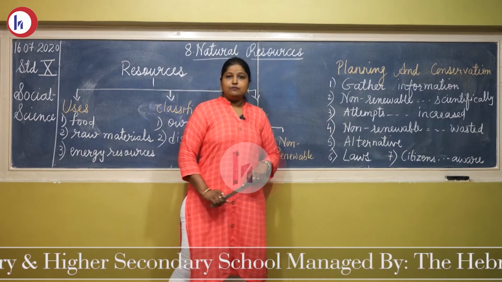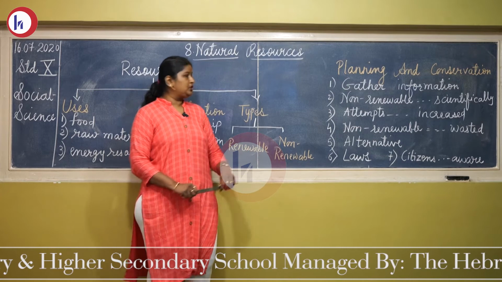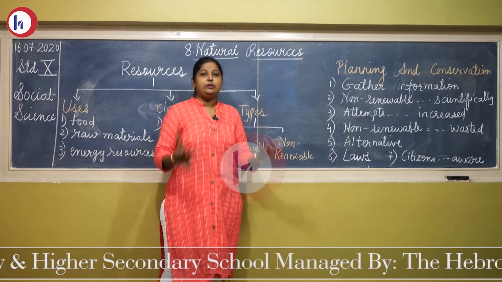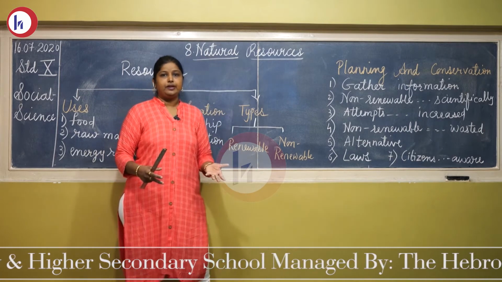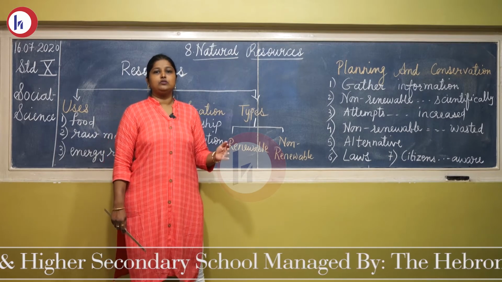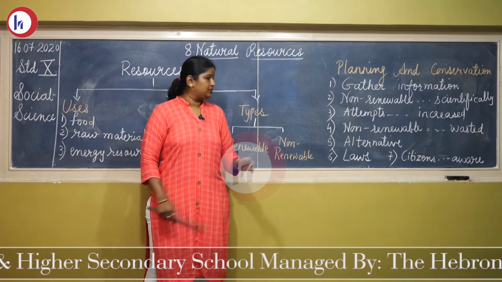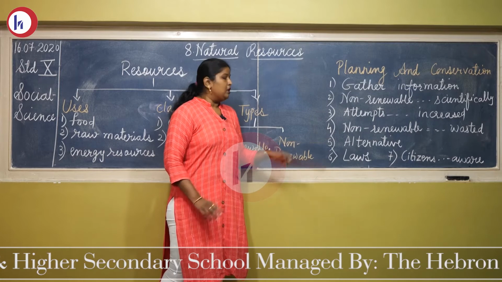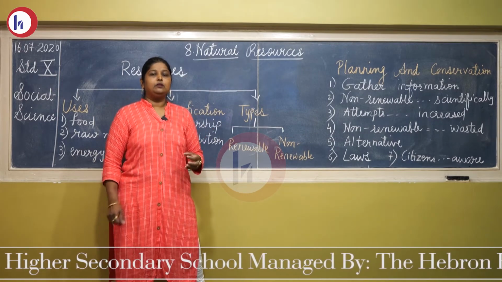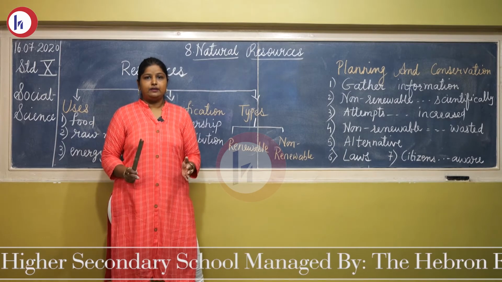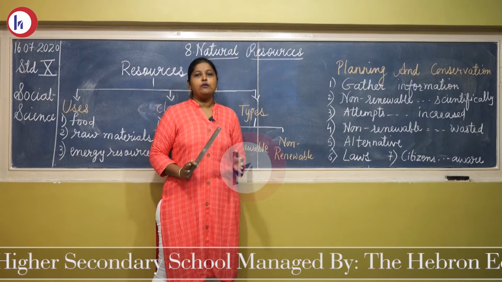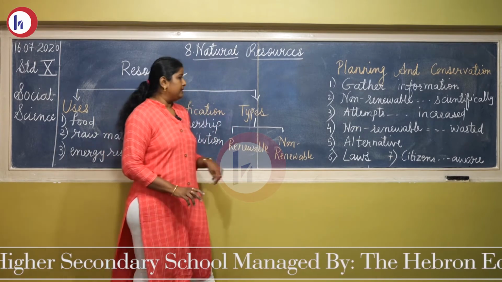Third, attempt should be made, especially for the renewable resources, the resources which can reproduce, which we can regenerate. Attempt should be made that the quantity of those resources should be increased. Fourth, non-renewable resources should not be wasted. People should use these non-renewable resources only when and where it is necessary.